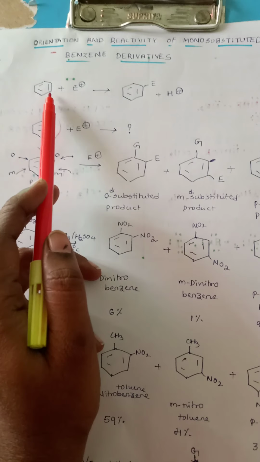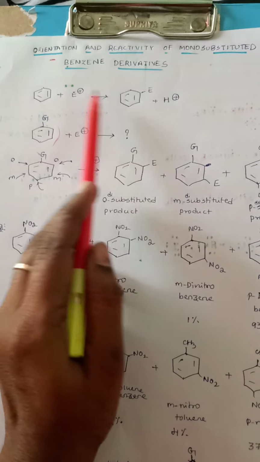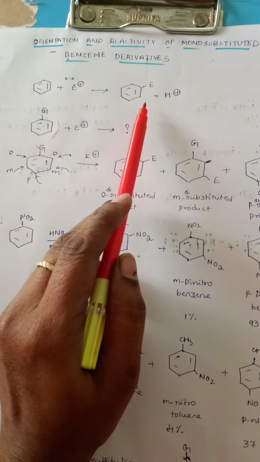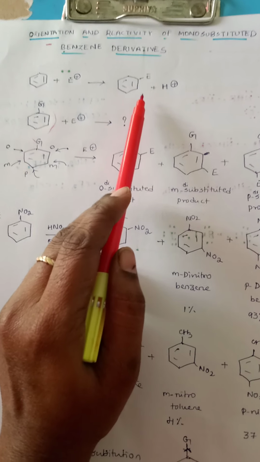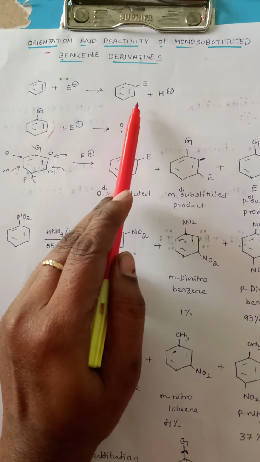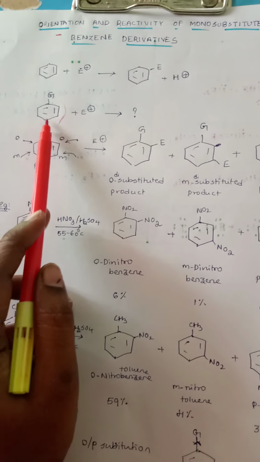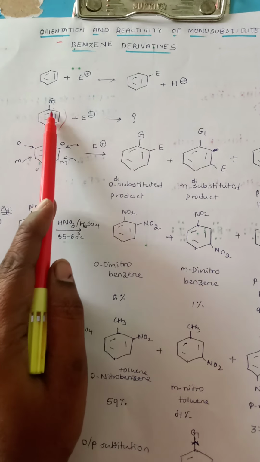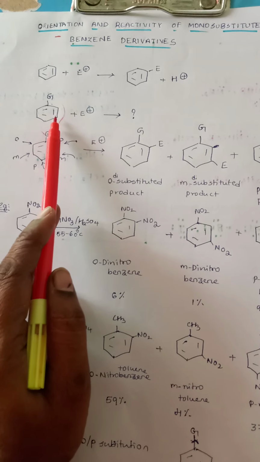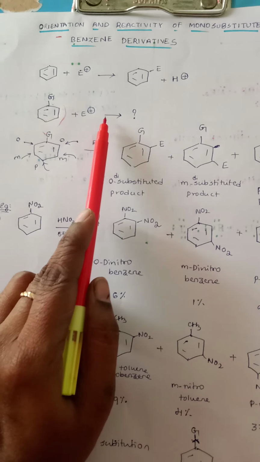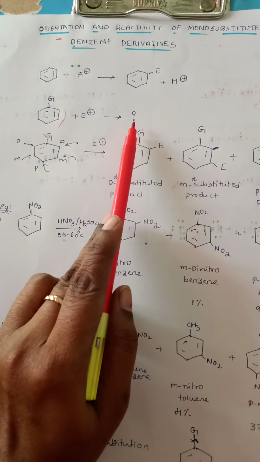As I already discussed, when benzene is subjected to electrophilic substitution, one of its hydrogens will be lost in the form of a proton, and in place of that your electrophile will be substituted. Right, this is clear to you, and we have worked out the mechanism, the energy diagram and individual examples of electrophilic substitution reaction. Now our question is, if our benzene is already occupied by some other group called G, and if you want to subject your monosubstituted benzene derivative to further electrophilic substitution, how and where is the reactivity going to occur? This is our question now, right?